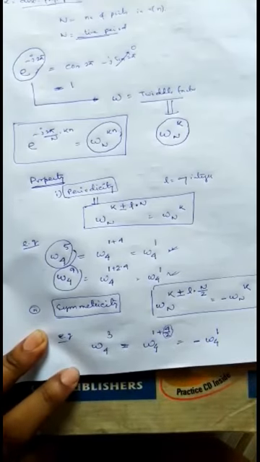So in this way, the twiddle factor and its properties are defined. Is it okay? Thank you.